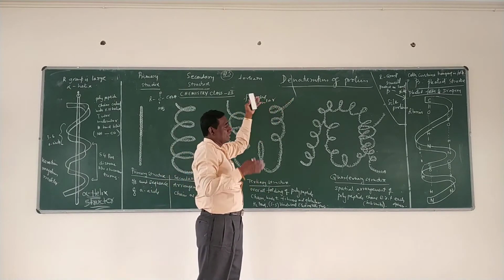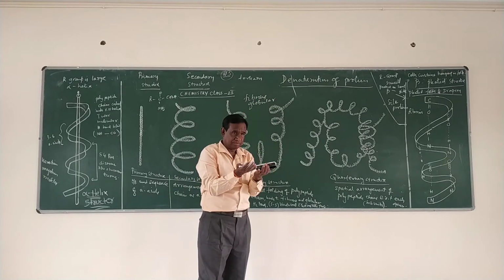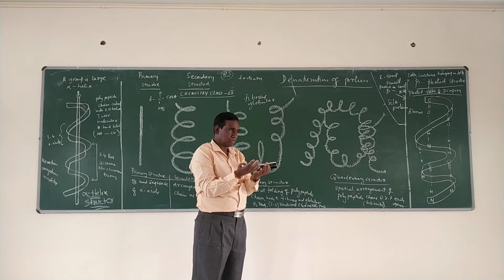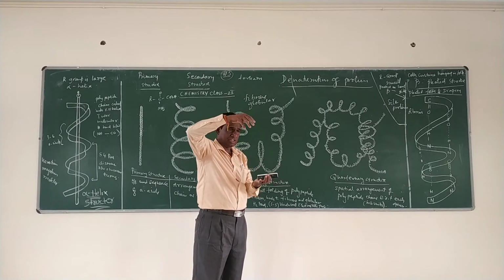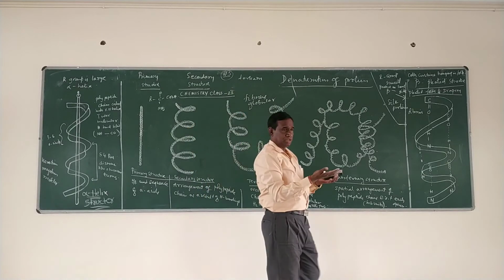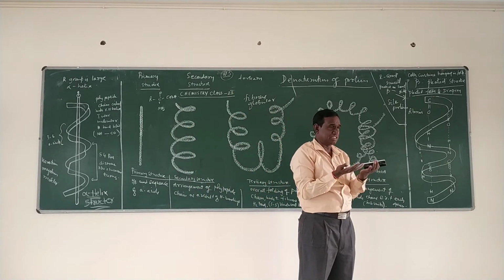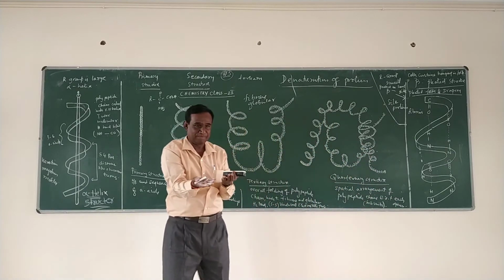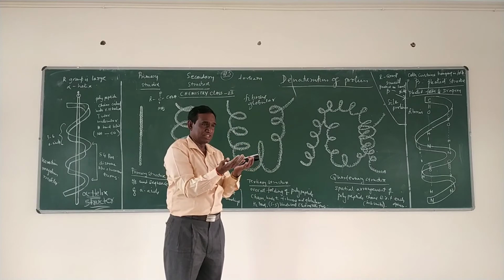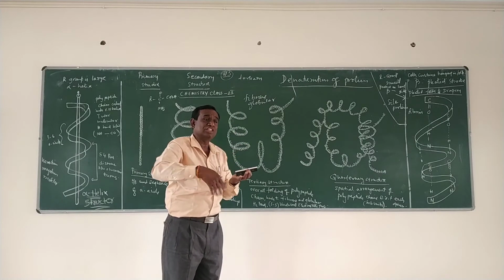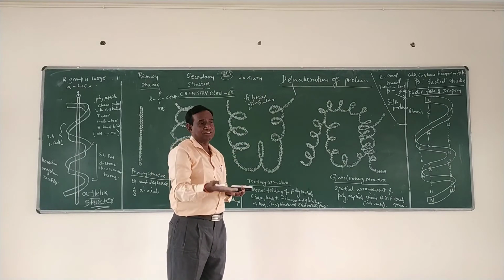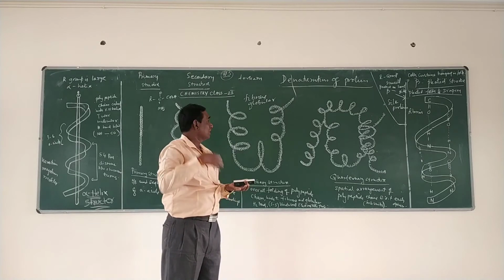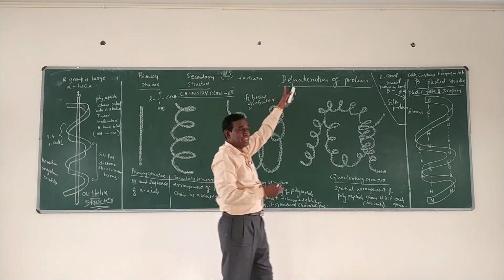For example, when egg albumin is heated, you get a fried egg. The liquid gets solidified. That is called the coagulation of protein, and that coagulation of protein is called the denaturation of protein.